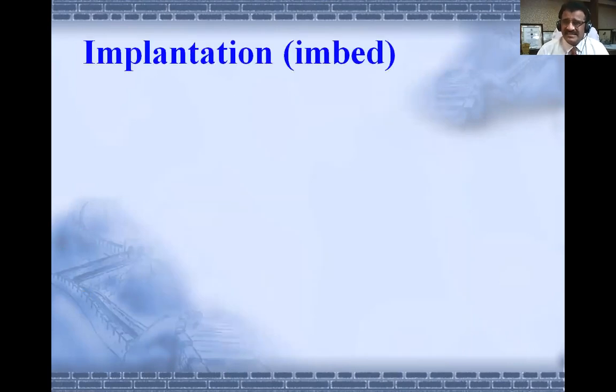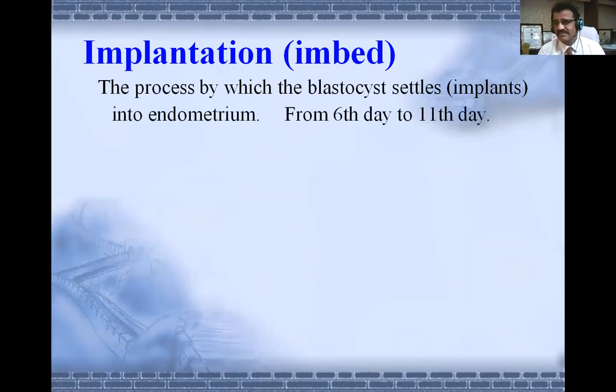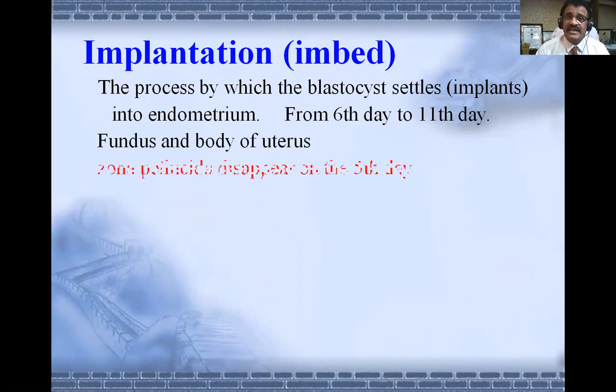Well, now what is implantation actually? By definition, it is the process by which the blastocyst settles or implants into the endometrium. Endometrium is the inner layer of the uterus: perimetrium, myometrium, and endometrium. So the endometrium, the inner layer of uterus, is where the blastocyst gets embedded. It happens from day 6 to day 11 of pregnancy, what you call conception. It takes place in the fundus or body of the uterus, in the upper segment of the uterus.